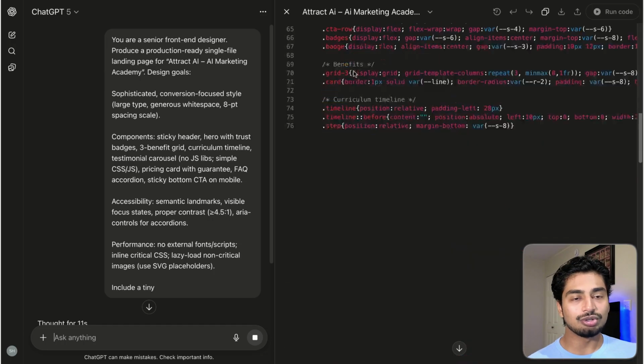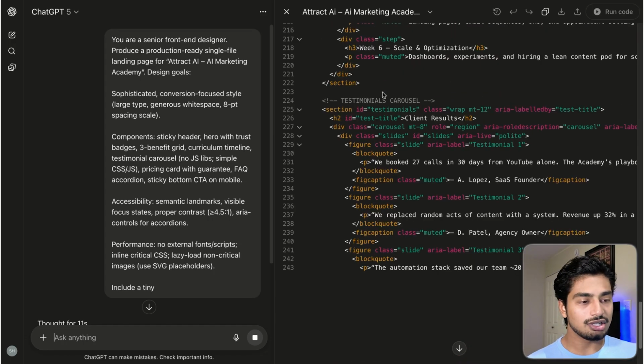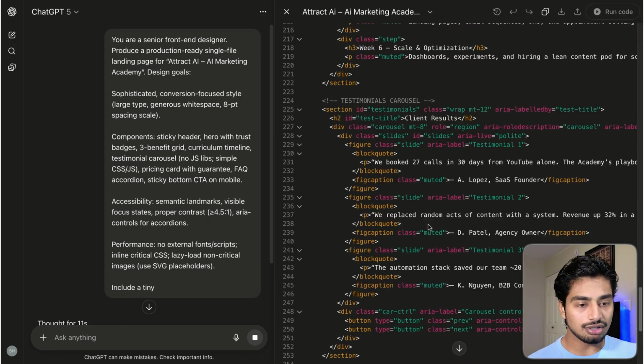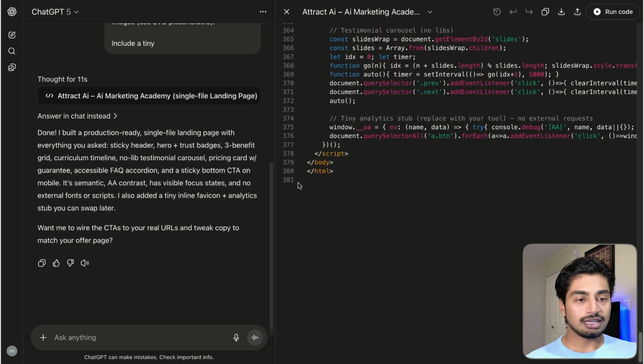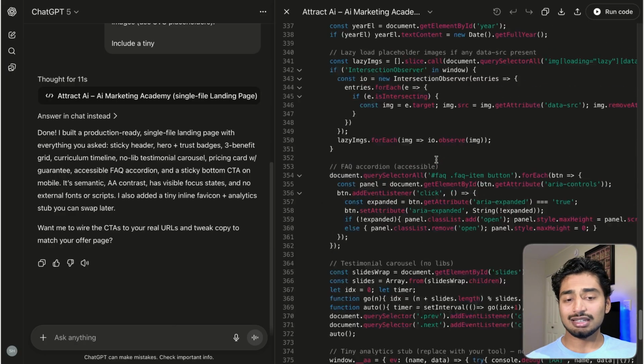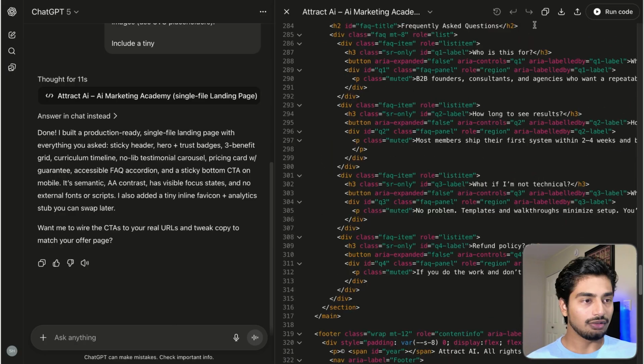We'll just let it cook, and I'll come back to you in a second, just so you could see we are at line 250. All right, it's done. It's built a production-ready single-file landing page with everything I asked for, and it's at line 380. That didn't take very long at all. Again, it's really, really fast. I really like it, and I also like the sort of canvas split screen we have going on.